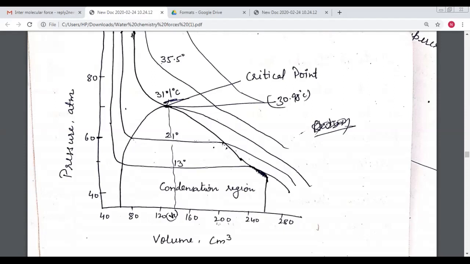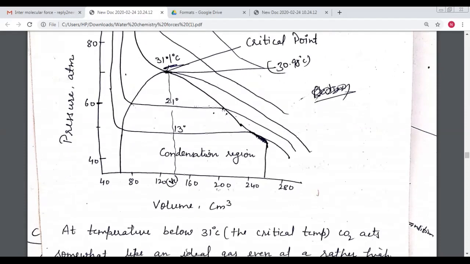But after that, maybe a few molecules of the gas are converted into liquid, and we are applying pressure here, so that some more molecules which are not in the active form also get activated, and the number of molecules converting into the liquid state increases. So he saw that there is now the formation of a plateau. This is the plateau formed at 13 degrees centigrade, 21 degrees centigrade, and 31.5 degrees centigrade also.